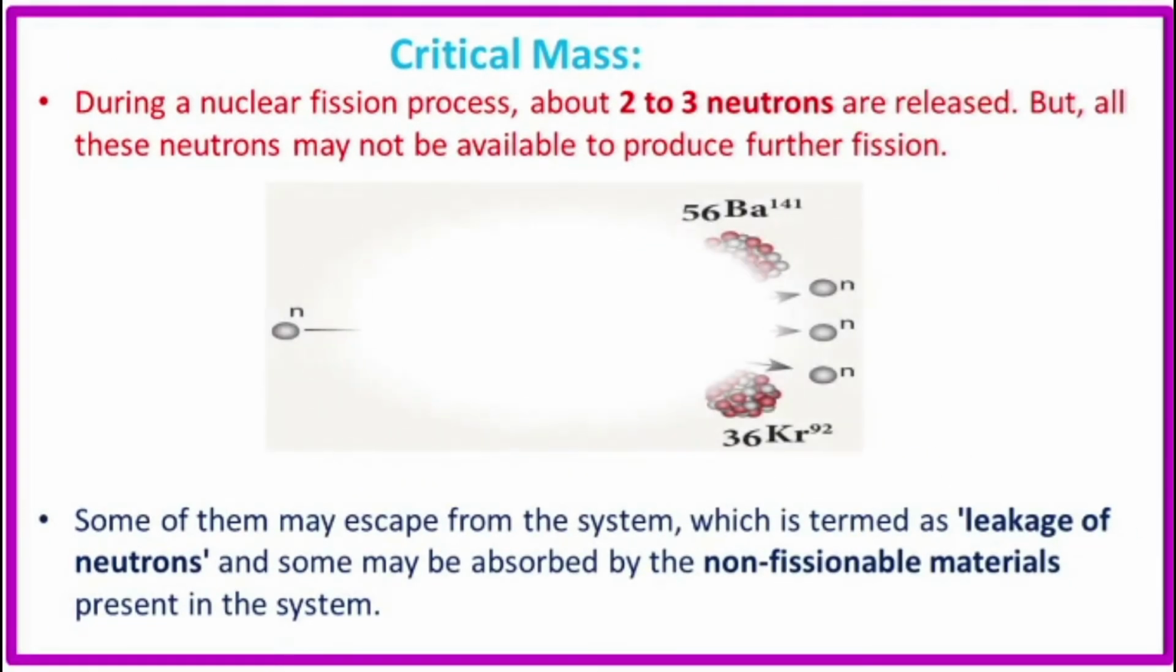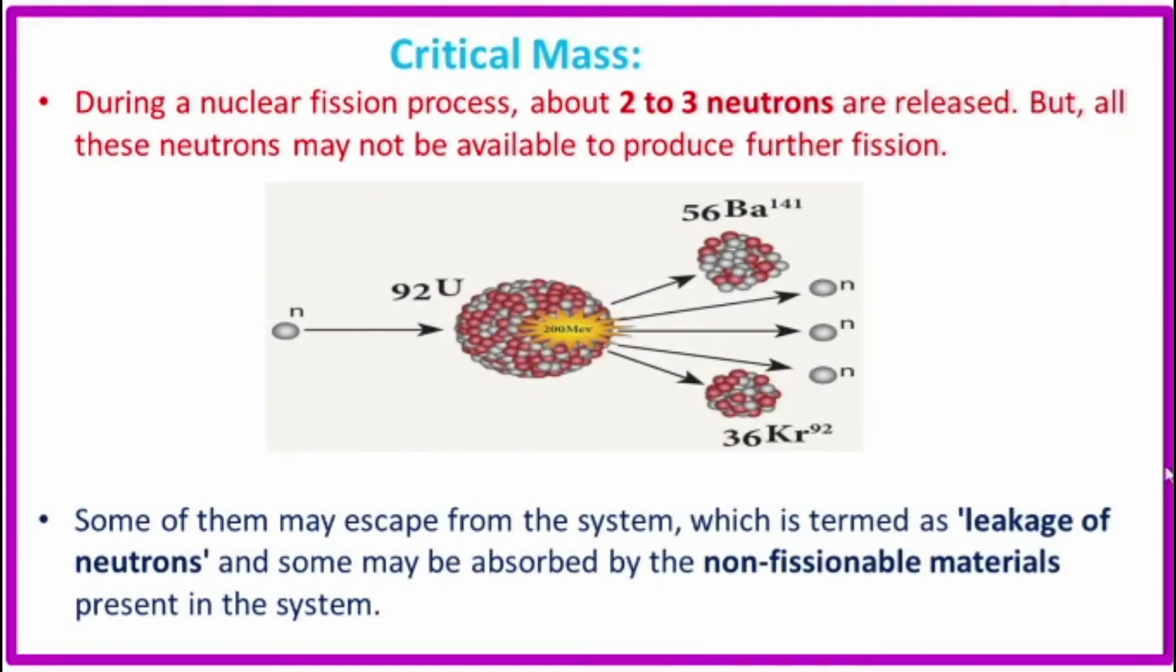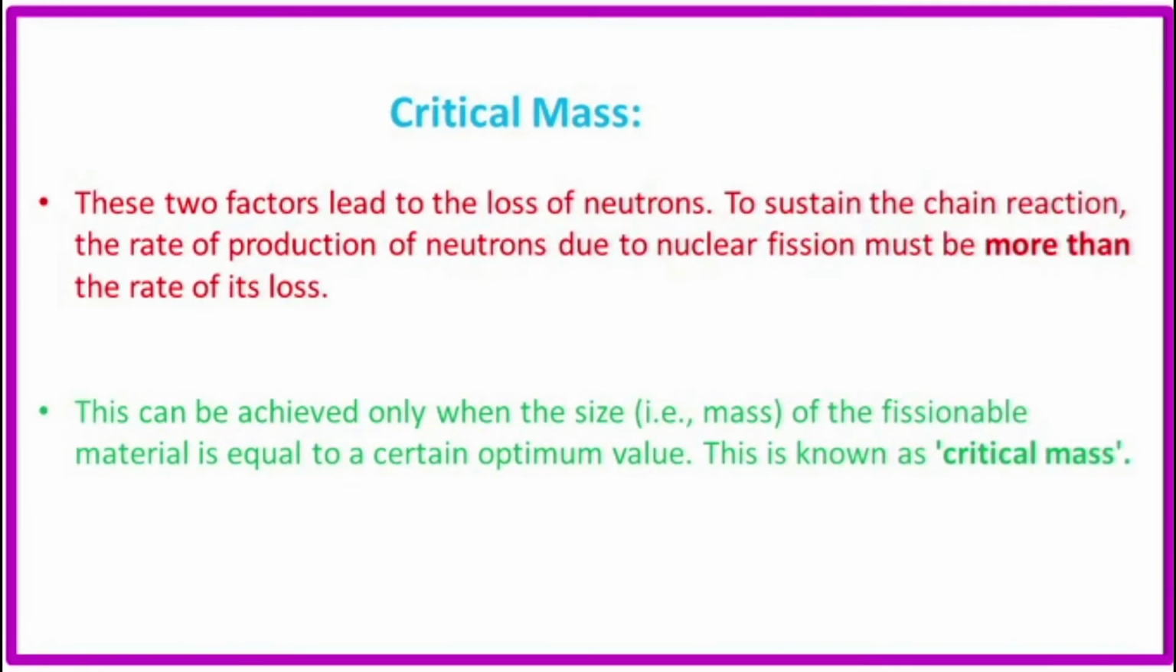The next one, critical mass. During a nuclear fission process, about 2 to 3 neutrons are released. But all these 3 neutrons may not be available to produce further fission. Some of them may escape from the system, which is termed leakage of neutrons, and some may be absorbed by non-fissionable materials present in the system. These two factors lead to the loss of neutrons.